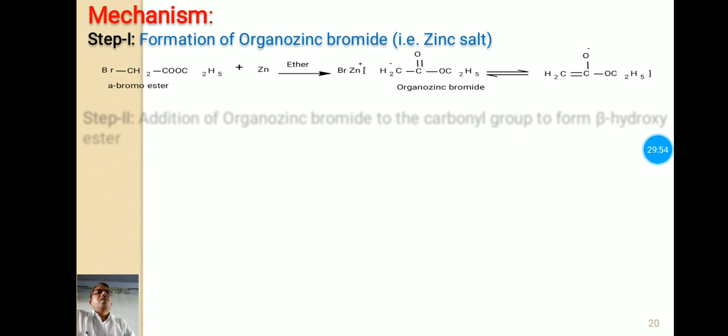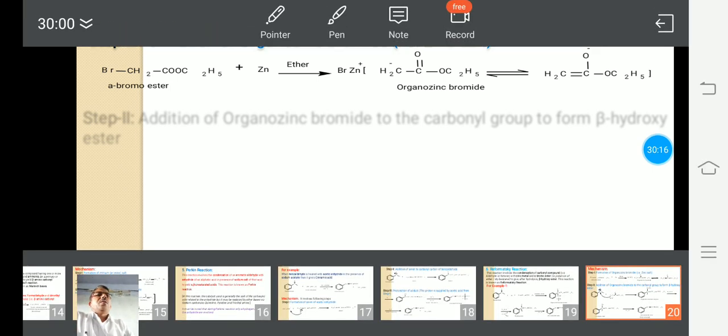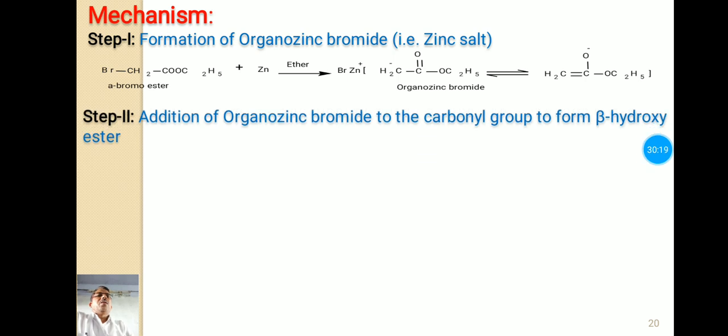The first step is the formation of organozinc bromide. The alpha bromo ester is allowed to react with zinc in ether, and that forms this organozinc bromide, which may exist in the enolate form also. Now the second step is the addition of organozinc bromide to the carbonyl group to form the beta hydroxy ester.